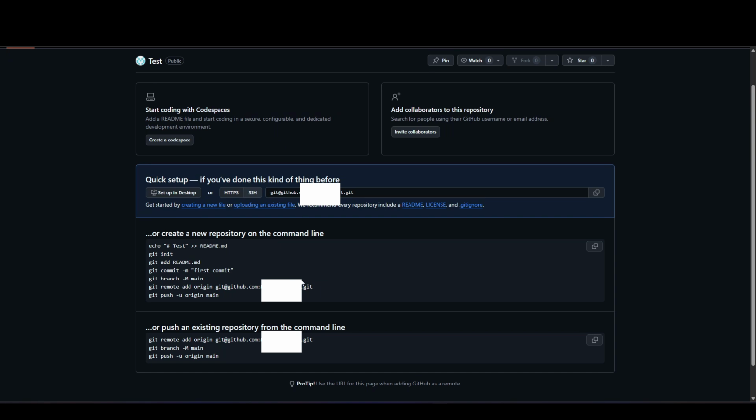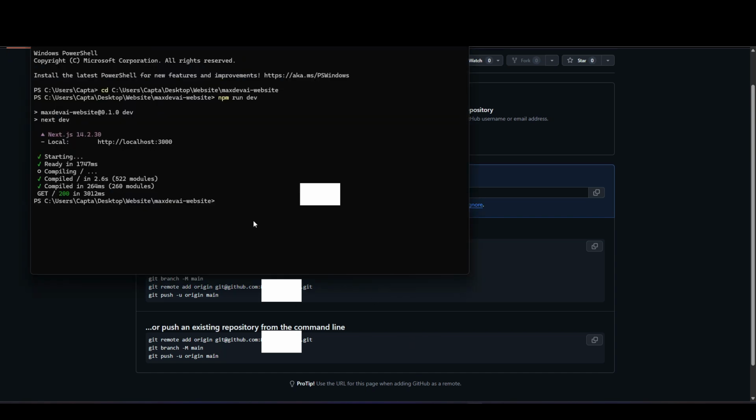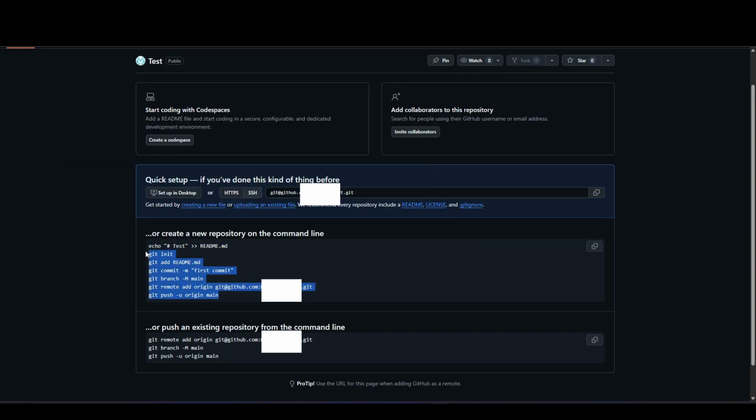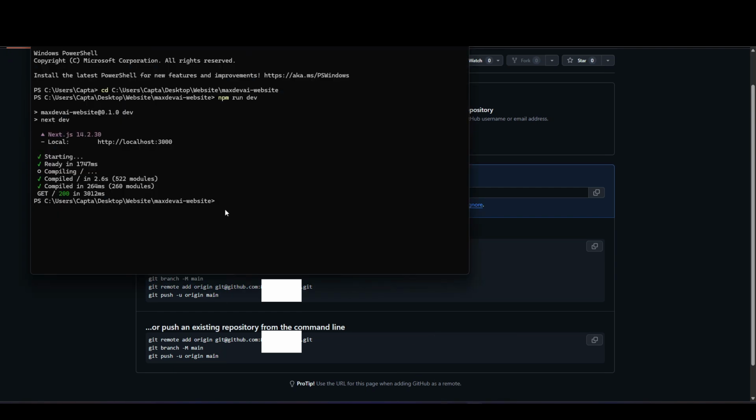And first of all, you need to start the terminal, and you need to add this here. You need to initialize, and then you need to commit your first repository, so you need to commit your data to GitHub. And I just did all that, so right now I just need to update it.